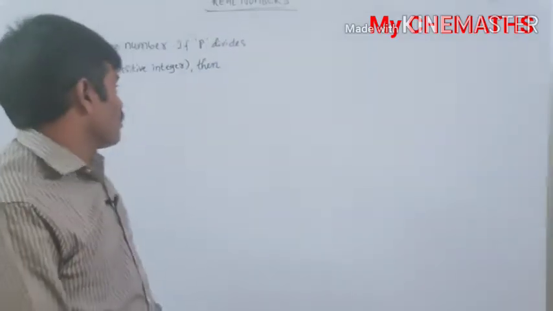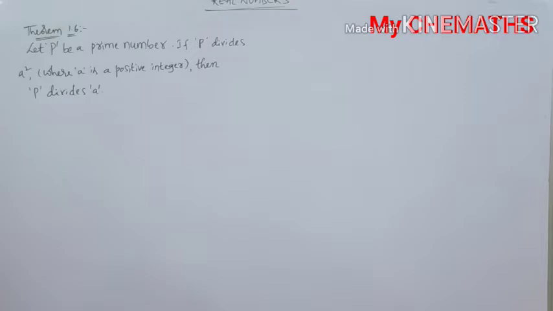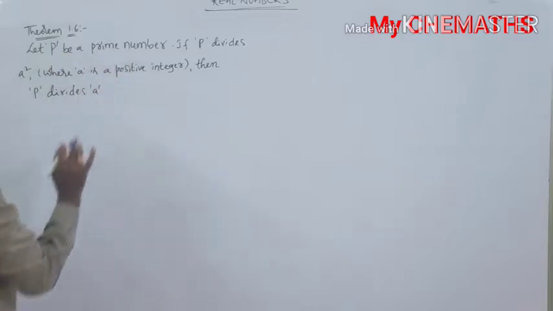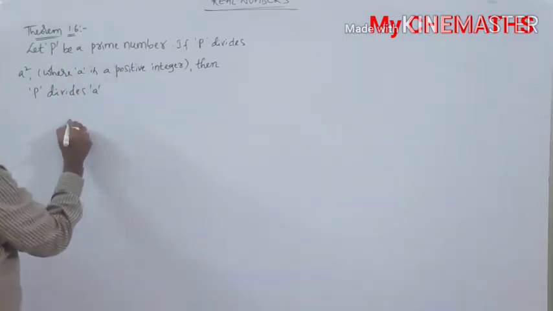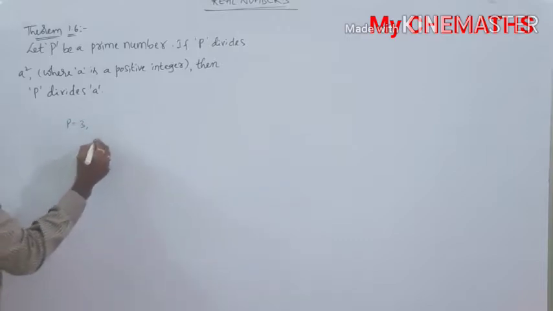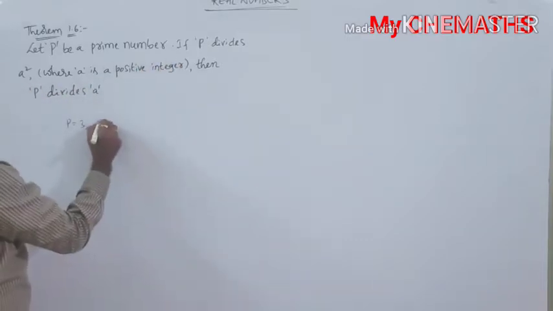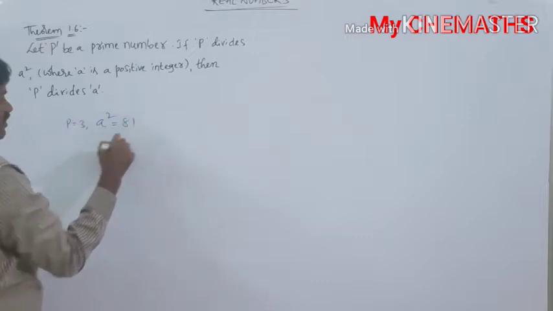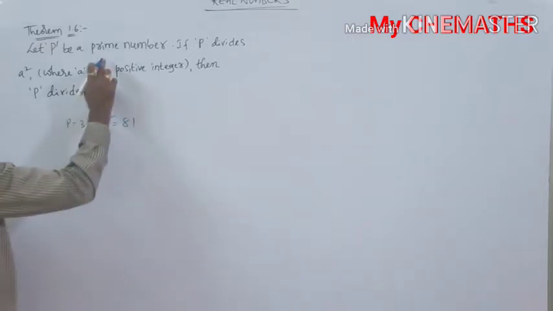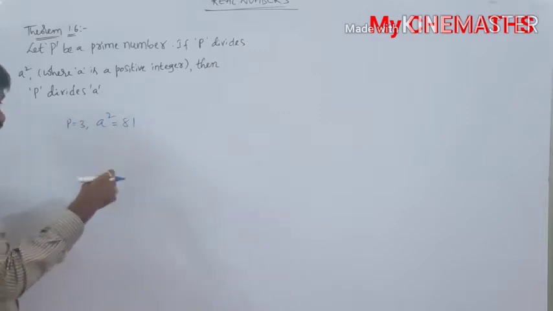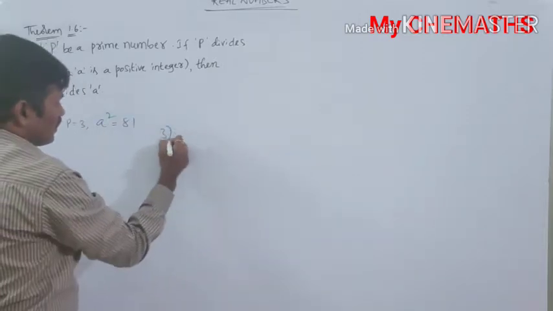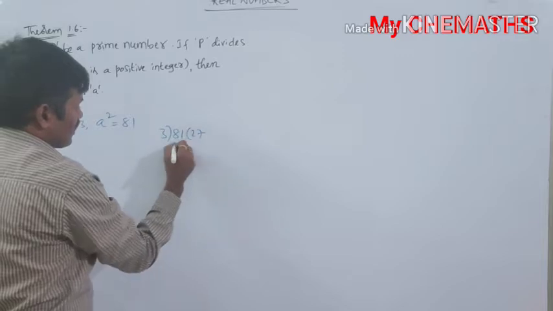Now how to prove this statement? Before going to prove it, I will take some numbers. Generally here p is a prime number. For suppose p is equal to 3, and a square value is 81, because according to the given statement, p divides a square. 3 divides 81, dividing in the sense that the remainder is 0. 3 divides 81, 27 times.